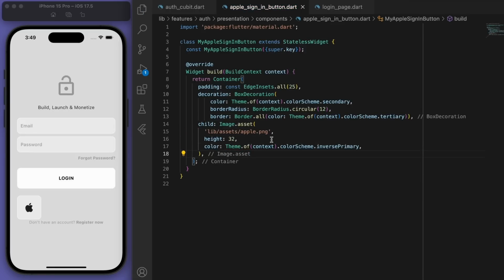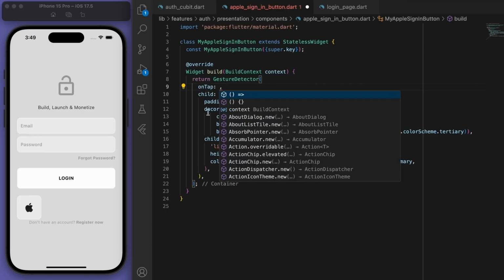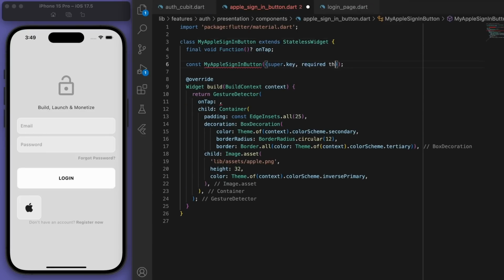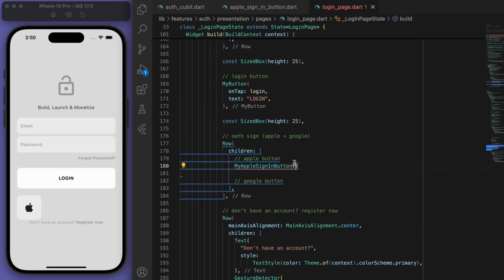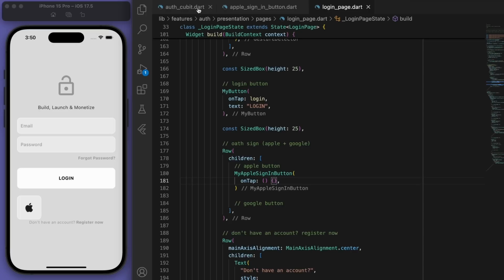And I think that looks pretty good so far. Now finally, I want to wrap this in a gesture detector so that we can tap on it. Let's require that at the top. Coming back to our login page, it's got the red squiggle because we need to fill out the on tap. Sweet. So that's looking pretty good.